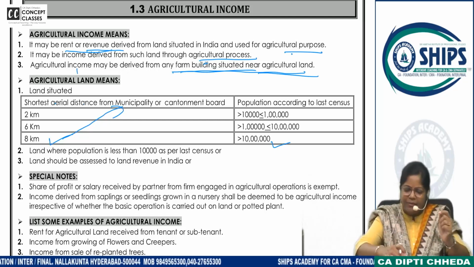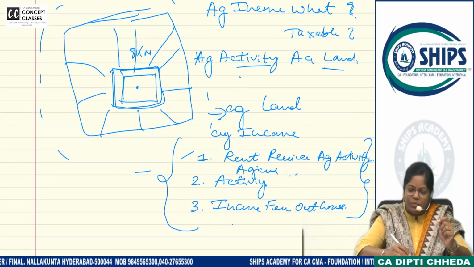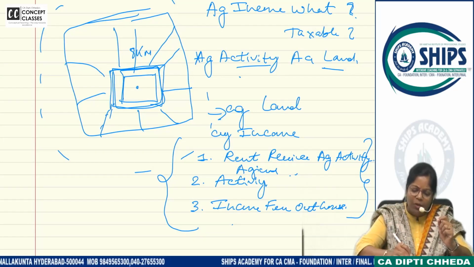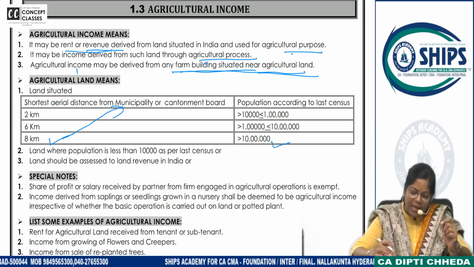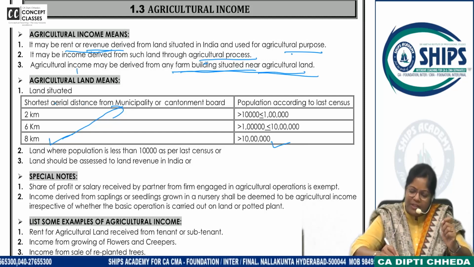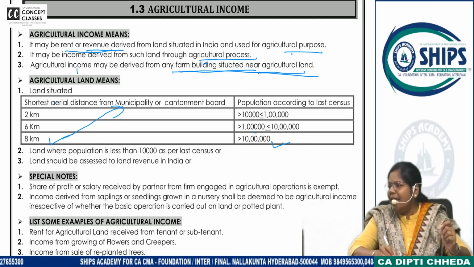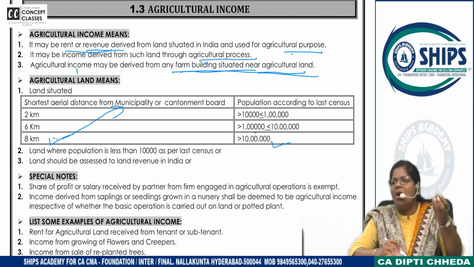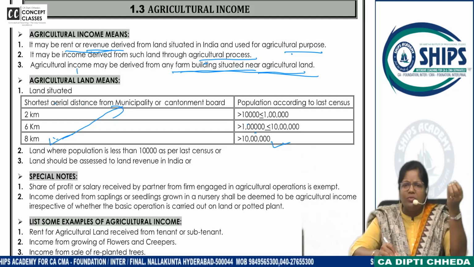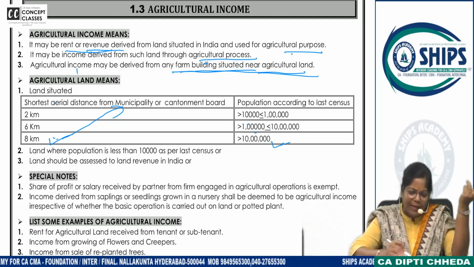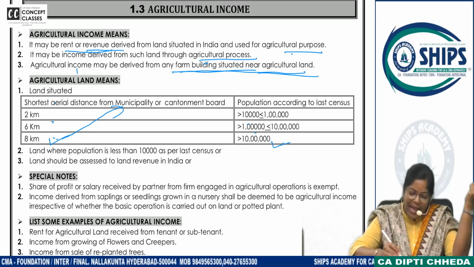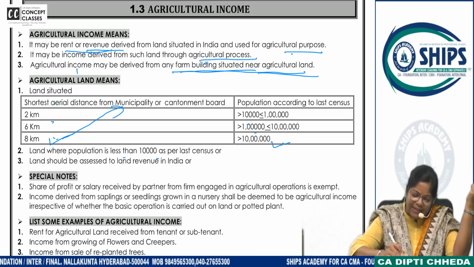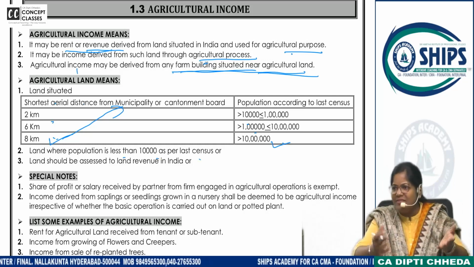I showed you the diagram, this one. Municipality board is this, 8 kilometers leave. Now this is all agricultural land. Okay. Now, if the population is above 1 lakh and less than 10 lakhs, then 6 kilometers you have to consider. If it's a small town, above 10,000 population up to 1 lakh, then 2 kilometers. And if the population is less than 10,000, then it is a village only.